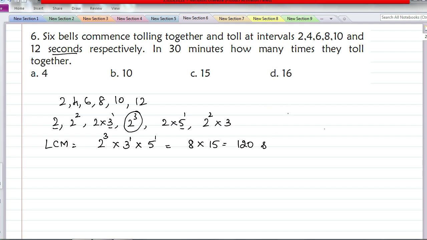So 120 seconds means it is 2 minutes. Every 2 minutes, all the 6 bells ring simultaneously. All the 6 bells toll together every 2 minutes.